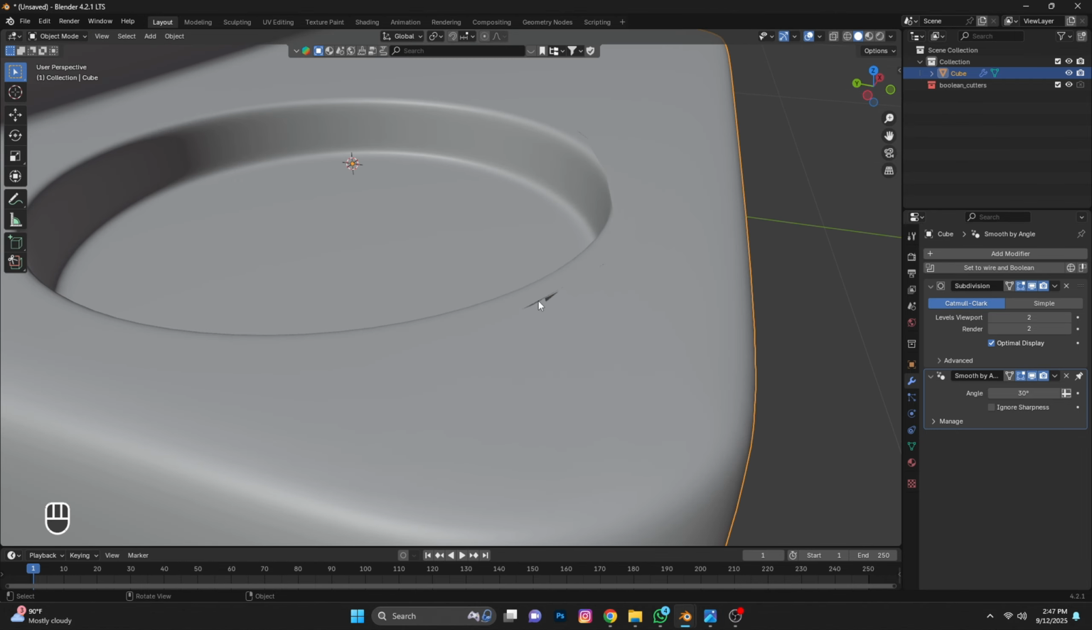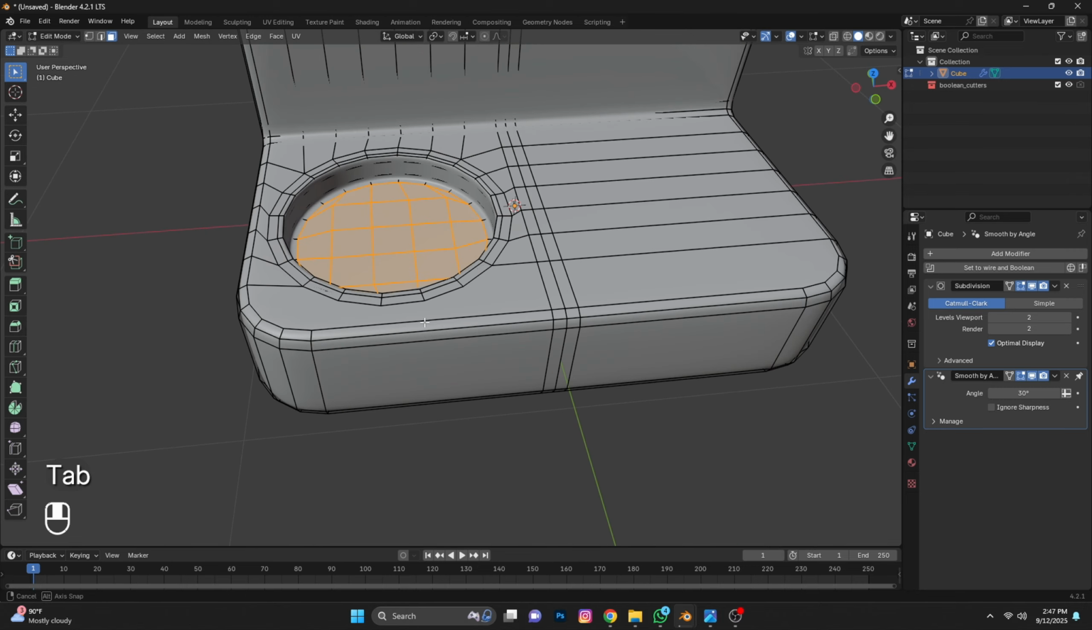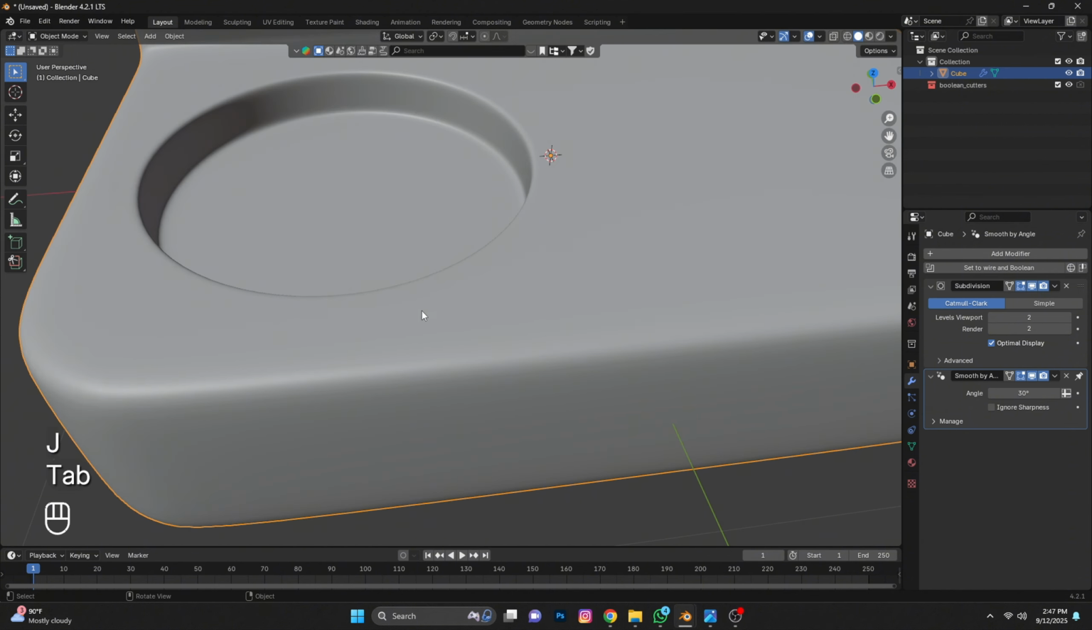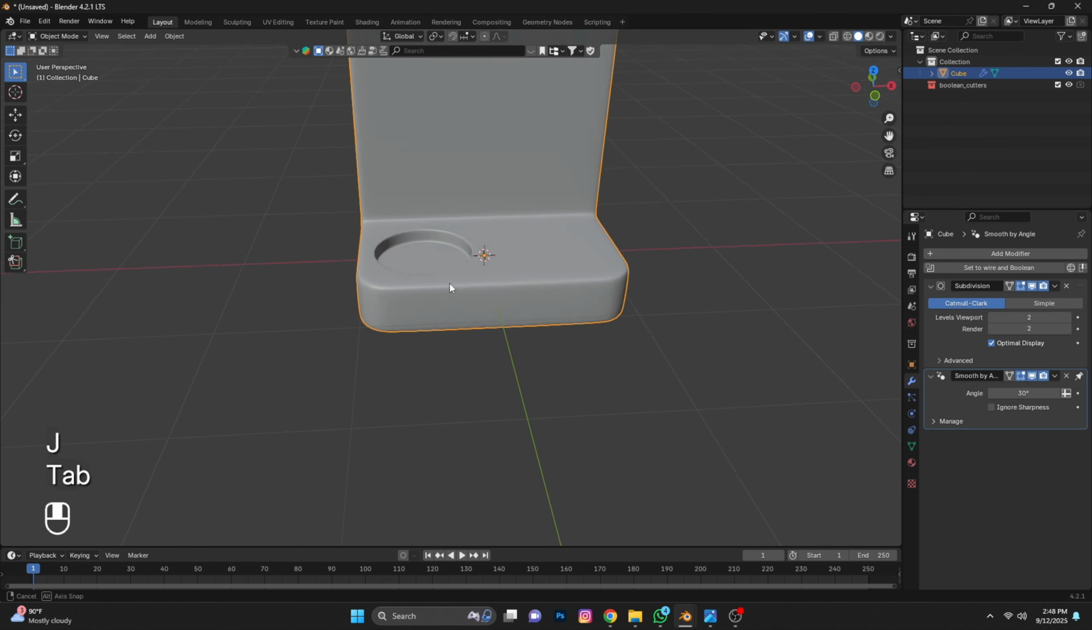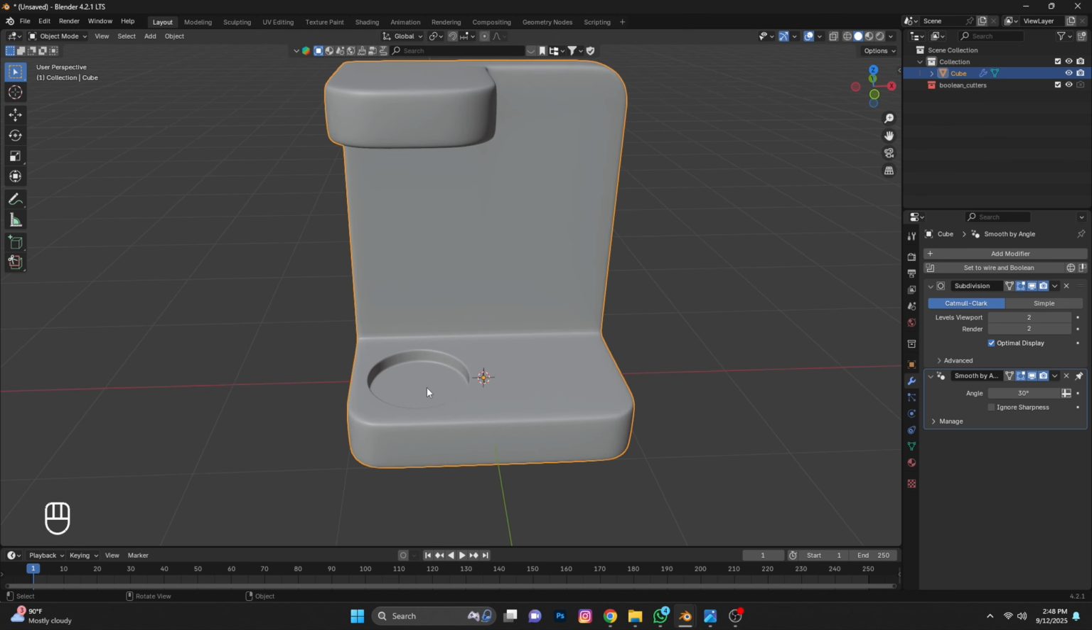Here you can see there is a little problem appearing. Now what we will do, select these 2 vertices and join. Here we will add 1 loop cut and select these 2 vertices and press J to join them. So now your shape is perfectly fine.